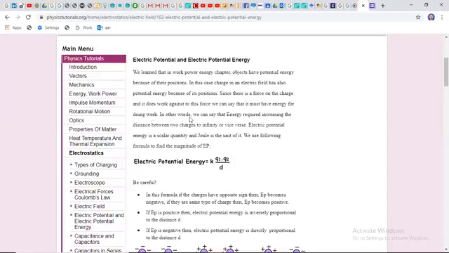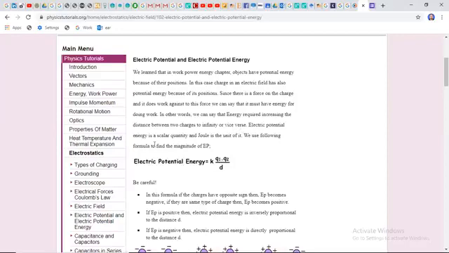In other words, we can say that energy is required to increase the distance between two charges to infinity or vice versa. That means if we are going to separate two charges to infinite distance, we need an infinite kind of energy, infinite in magnitude.